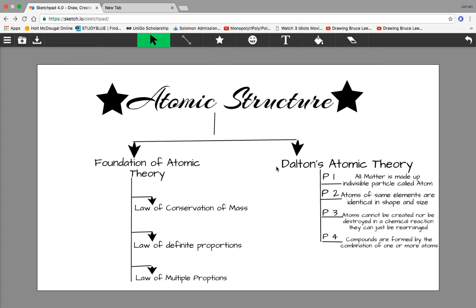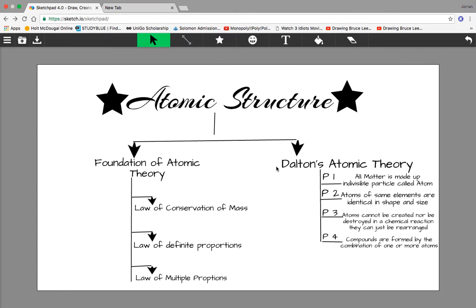And then Dalton's atomic theory is proposed by the person named John Dalton. He is an Englishman who used to live in Great Britain. The most important thing you need to know is that John Dalton is known as the father of atomic theory. So if someone asks you who's the father of atomic theory, it's John Dalton. Due to this theory, he is known as the father of atomic chemistry.